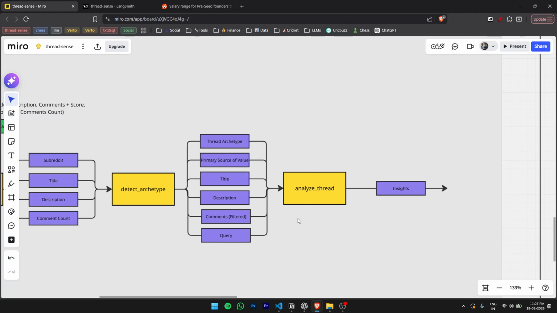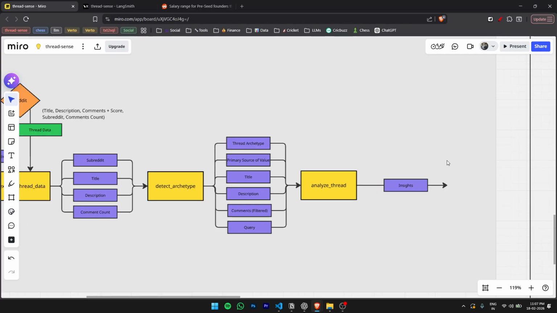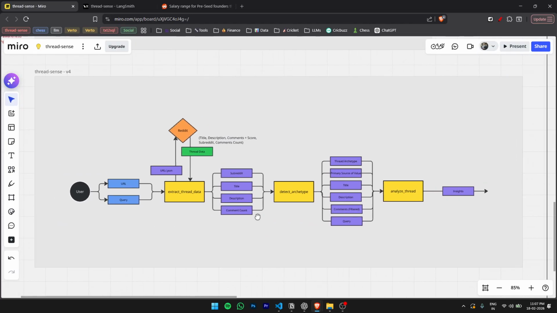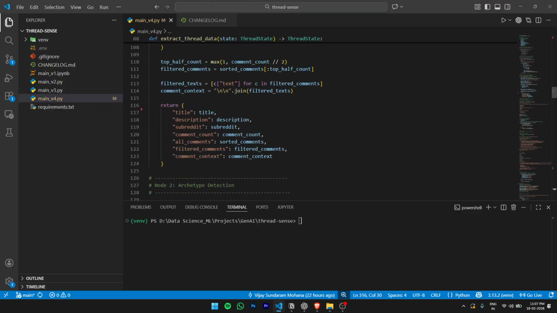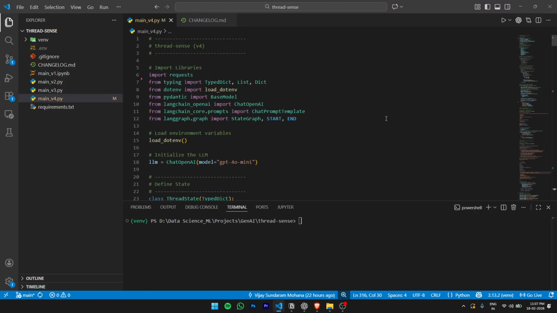And I'll actually show you later. This is also something that we have optimized now. I've written a more structured prompt that will make use of these additional details to provide a more insightful answer. So I hope that was clear. Let's now do the ritual and go to VS Code and understand how we have structured the data.